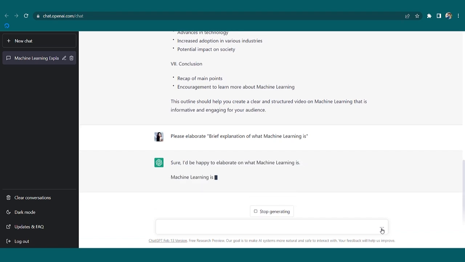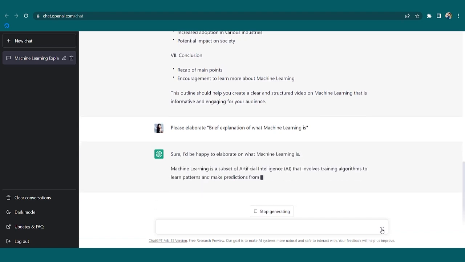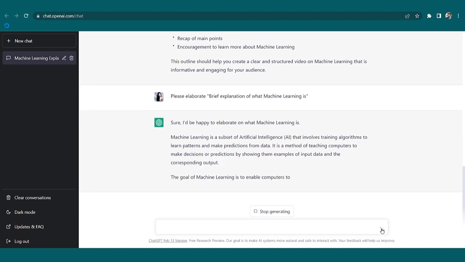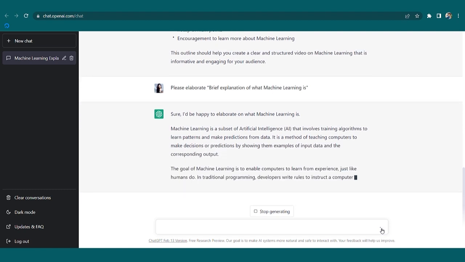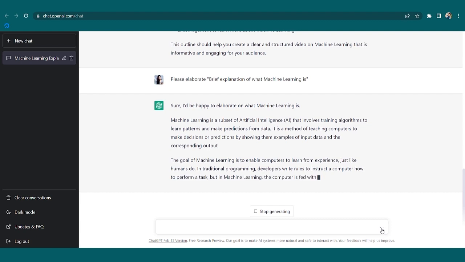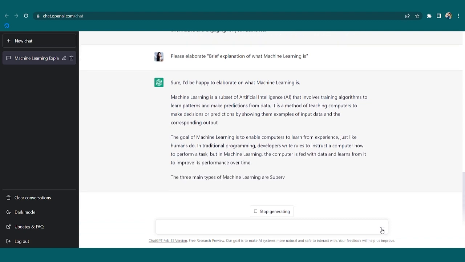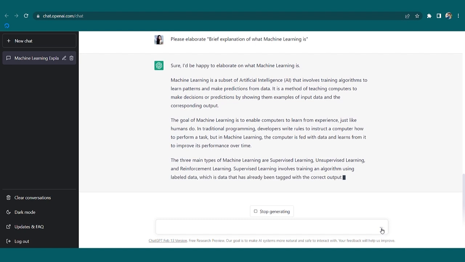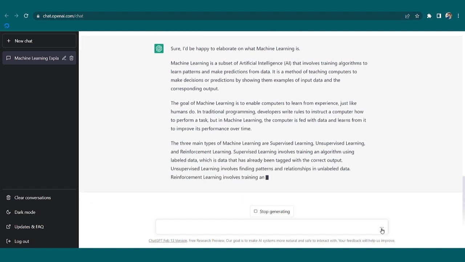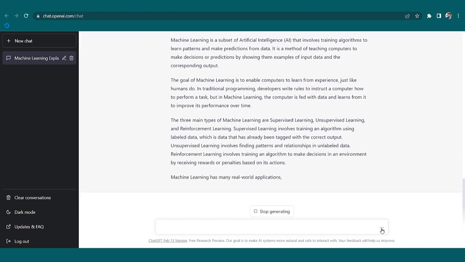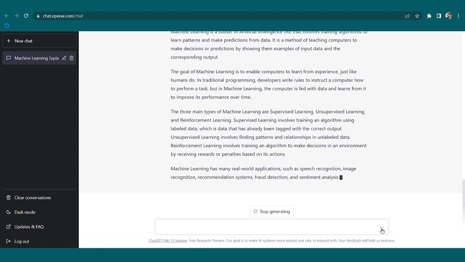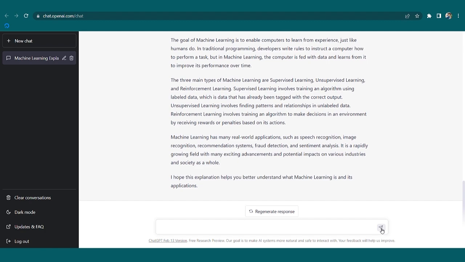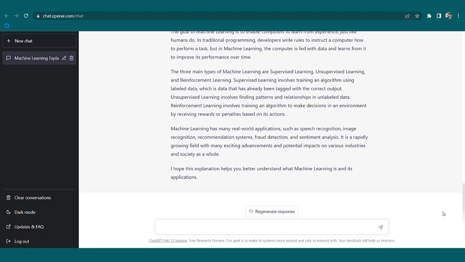Sure, I'll be happy to elaborate on what machine learning is. That is, machine learning is a subset of artificial intelligence that involves training algorithms to learn patterns and make predictions from data. See, simple, and like this, each and every topic given by ChatGPT just now to you, you can elaborate and copy paste to one of your document. This is also you can do.